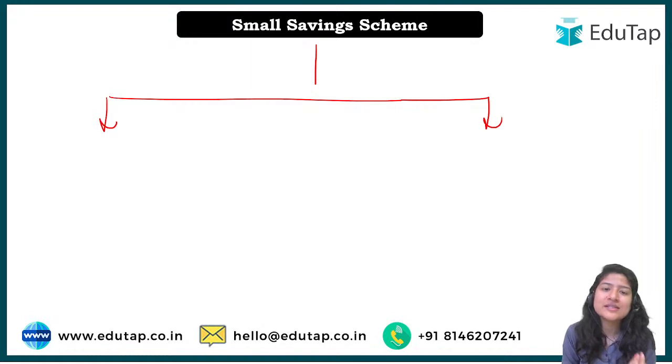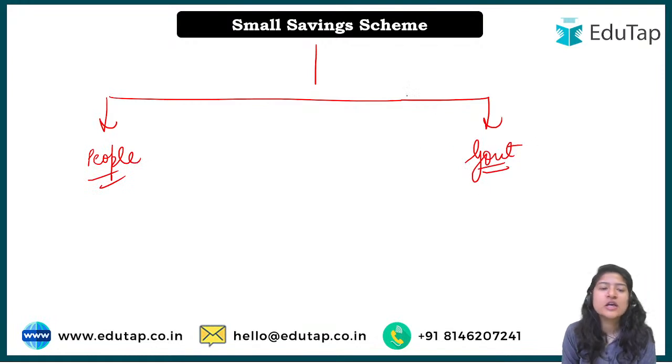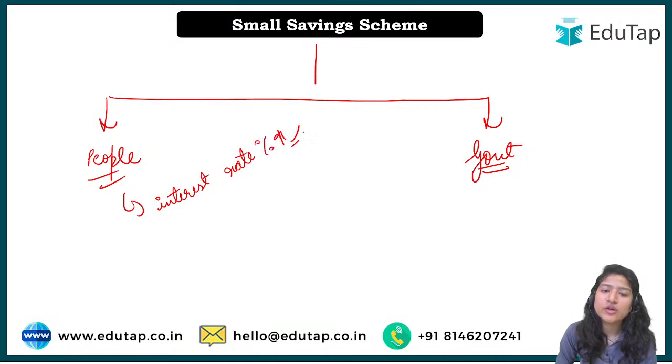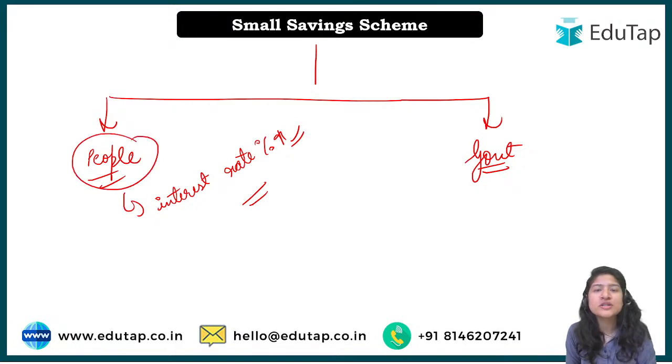It is a kind of win-win situation for both the people as well as the government. How? In these small saving schemes, the interest rates offered by the central government are very good. So of course people would do more saving, and as more saving is done, capital generation will be more. So people will have the benefit.